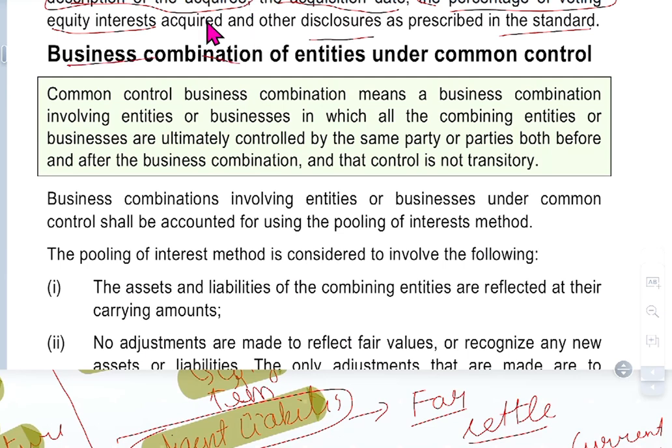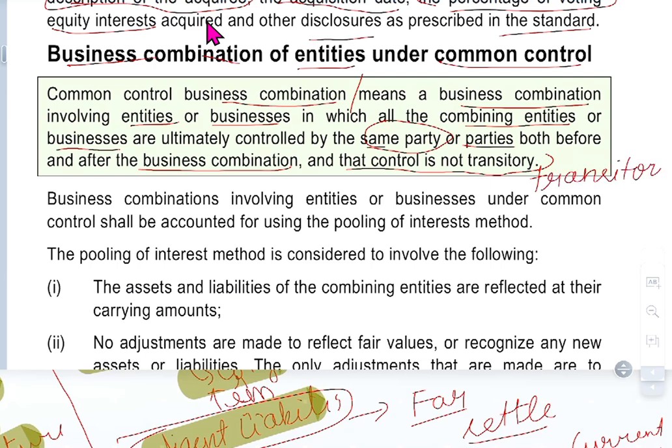Business combination of entities and other common control. Common control business combination means a business combination involving entities or businesses in which all the combining entities or businesses are ultimately controlled by the same parties, both before and after the business combination, and that control is not transitory.